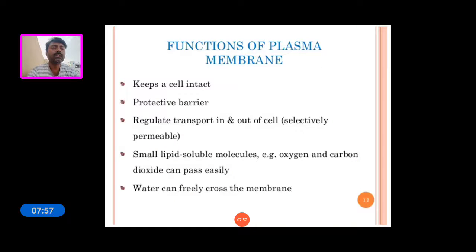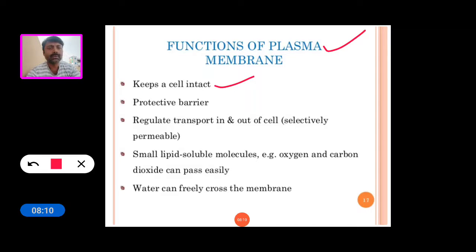Now see the function of the plasma membrane. The plasma membrane keeps the cell intact, and it acts as a protective bilayer.